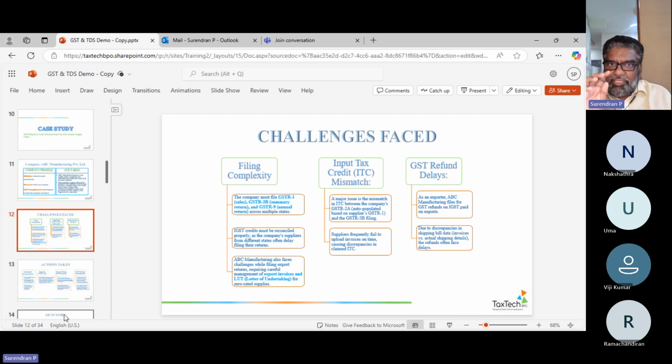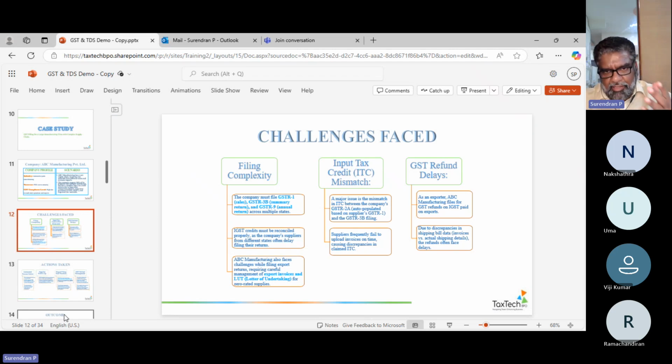So if they have an issue with this principal accounting on a daily basis, it is going to cost them in filing complexity. Filing complexity means it's not only IT, not only GST; it starts from the cash book itself. These are the areas where we will tell you how to arrange everything to write accounts in a proper, disciplined way on a daily basis, so that they don't face any issues with their supply chain business. Next, there will be input tax, and that will definitely mismatch.